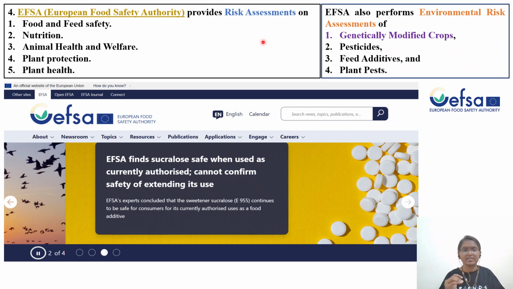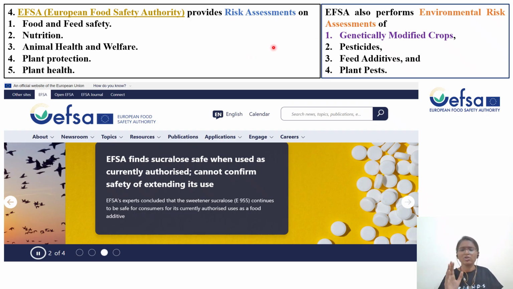Next we have plant health, that is plant protection as well as plant health also. So if a plant itself is having a disease and we are consuming that plant, then that will also cause harm. So those things are also taken care of by the EFSA. EFSA also performs environmental risk assessment. This is also very, very important.